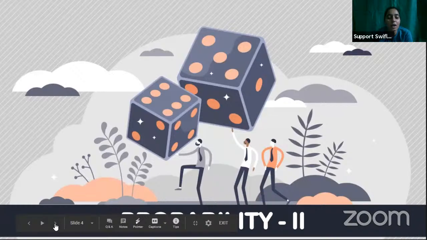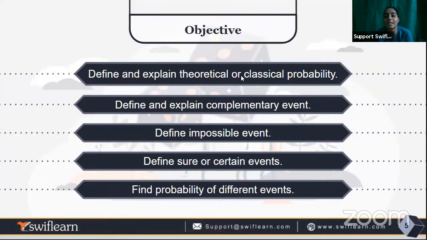So now we are here with some other objectives. First, we will learn about theoretical or classical probability. That is a very important type of probability that we have studied, and we are going to study it in 11th and 12th class also. So please pay kind attention to it.